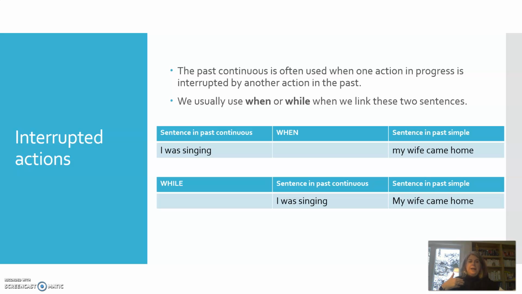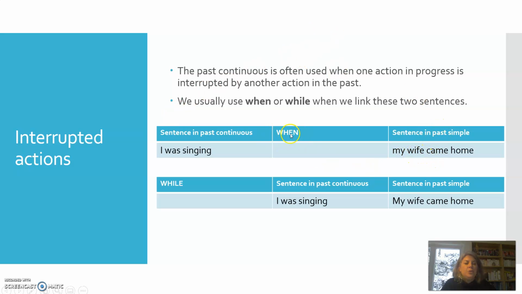I was doing that, and then another thing happened while I was doing it, okay? So I was singing when my wife came home, okay? One thing was happening, I was singing, and then it was interrupted because another thing happened. I was singing when my wife came home.